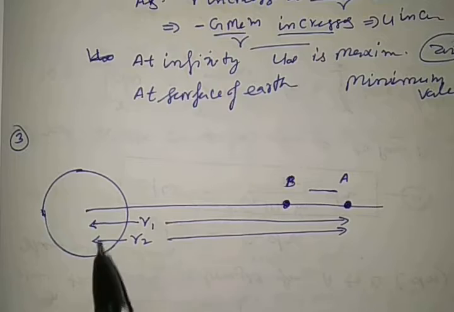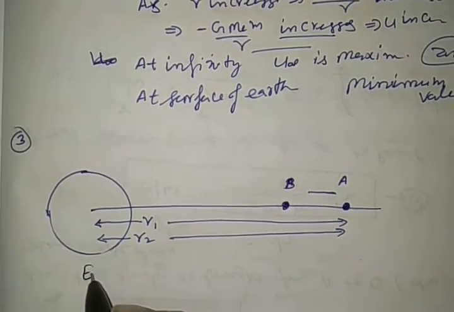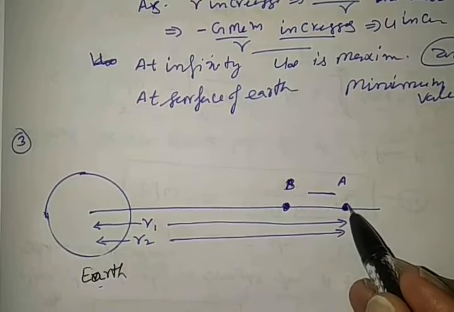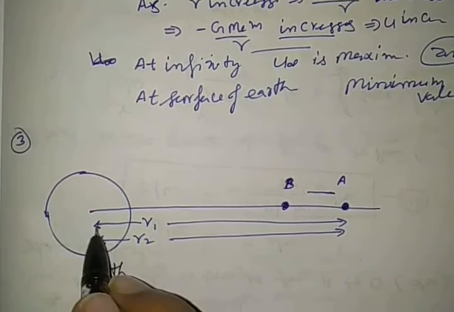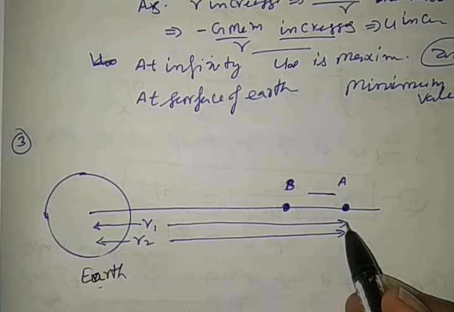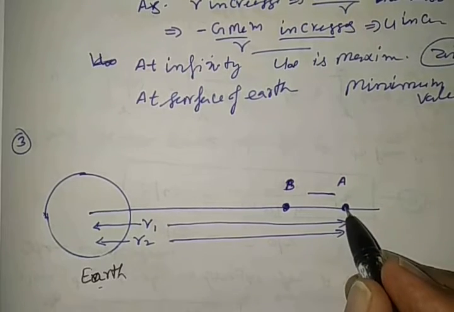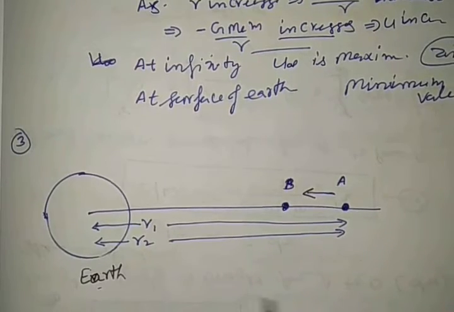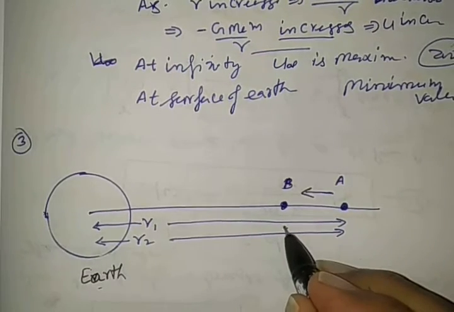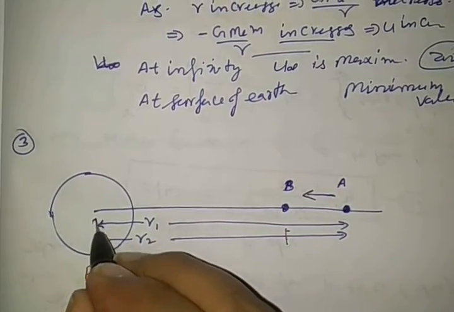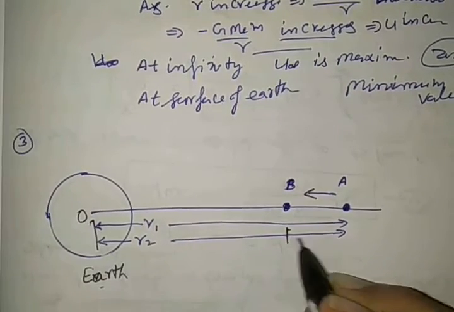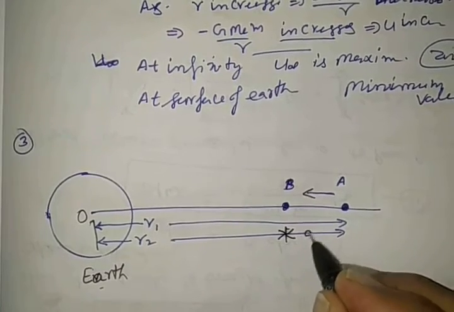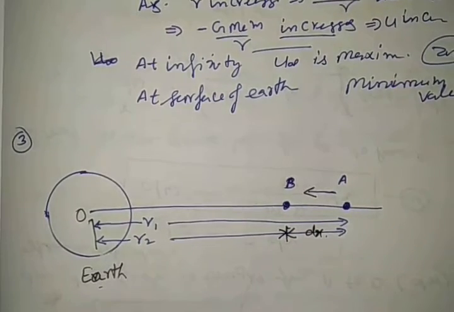Let this be the position of Earth. A point mass is kept at A, which is R1 distance away from the Earth. This body is moved from A to B in a gravitational field, from O to this distance R2, and it is dx distance.